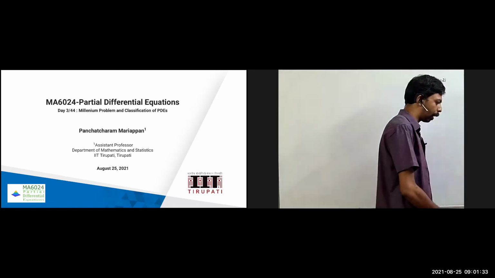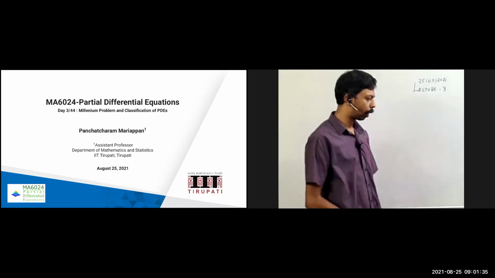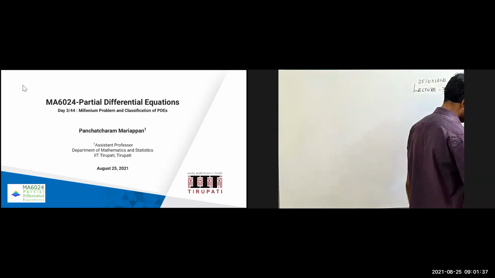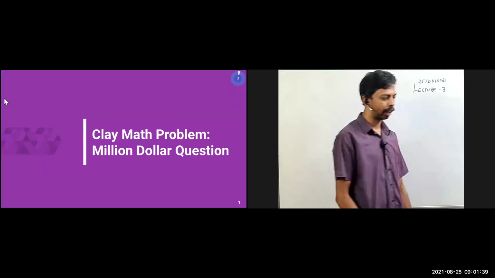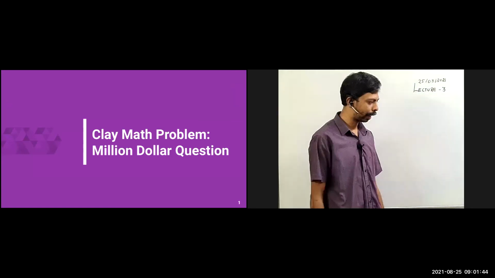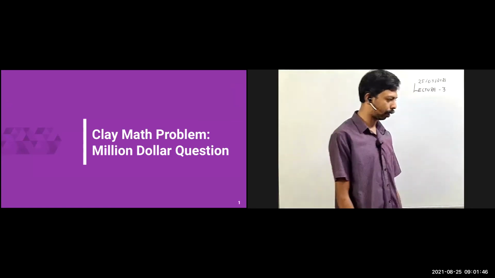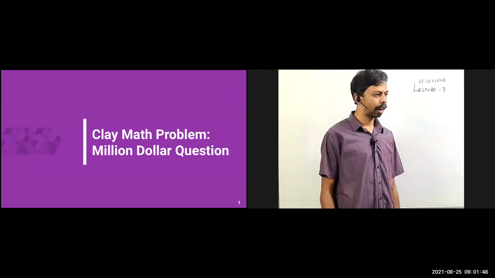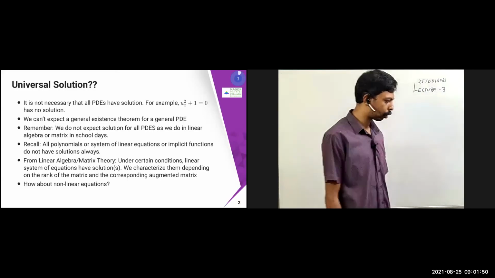So what is the problem? Let us see, which is called one of the unsolved problems. Okay, there are plenty of unsolved problems in each of the mathematical domains. So this is one such unsolved problem, which is carrying about a $1,000,000 prize once you solve the problem. So this is called the Clay problem, which is called the $1,000,000 question.